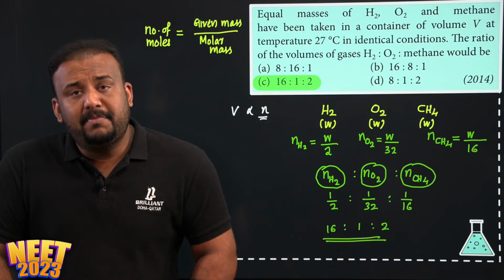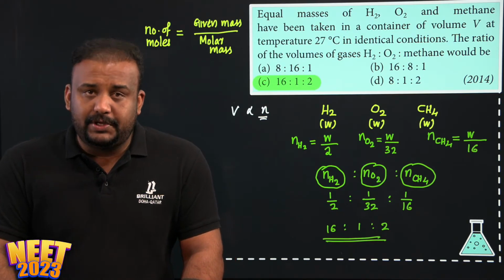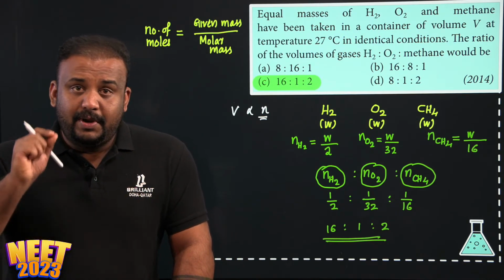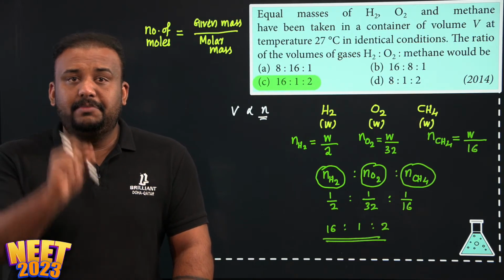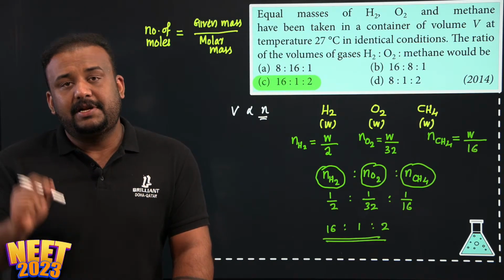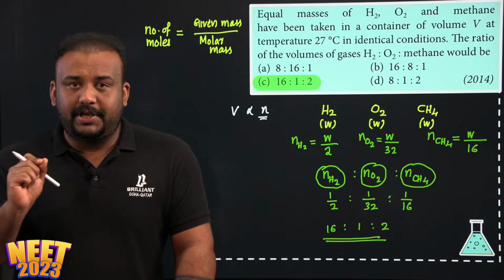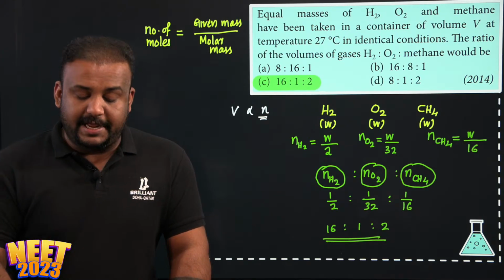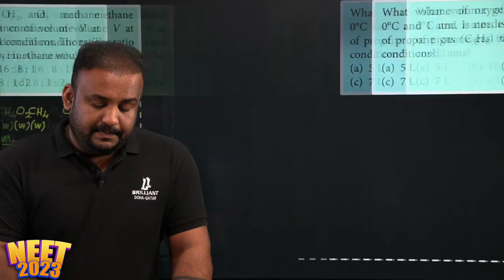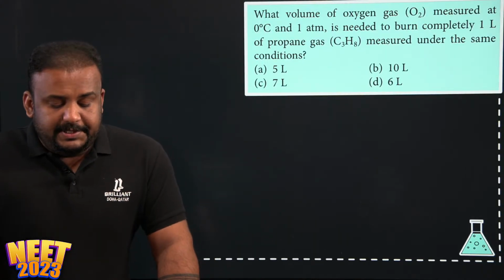So here, keep in mind we have applied Avogadro's law. Similar, equal volumes of all gases under similar conditions of temperature and pressure contain equal number of molecules. That is the logic that we are applying. Right. Look at the next question.